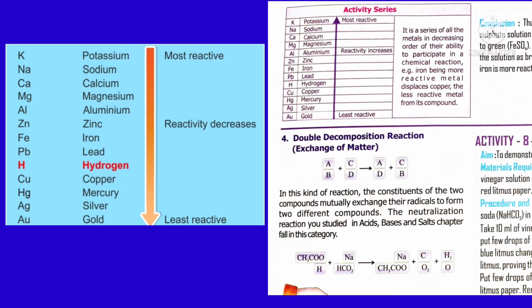Here is a shortcut to learn this metal activity series. Popular potassium, scientists sodium, can calcium, make magnesium, aluminium, zoo zinc, in iron, low lead, humid hydrogen, country copper, more mercury, satisfactory silver. Then comes gold and platinum. Gold and platinum are always located lower in the series because they are least reactive.